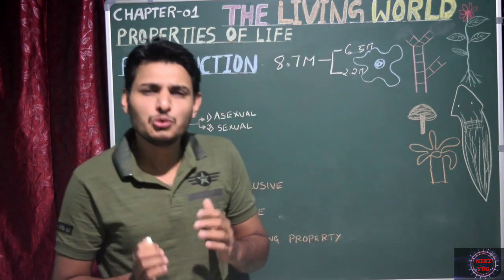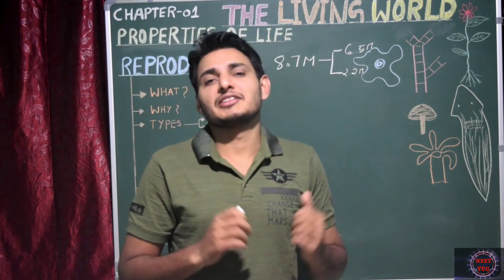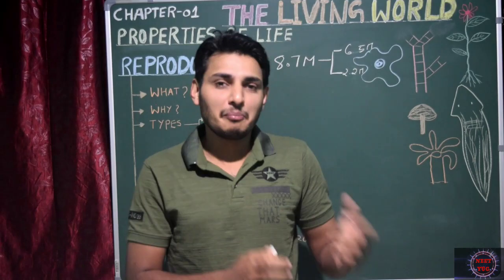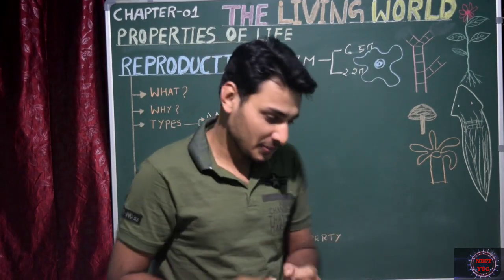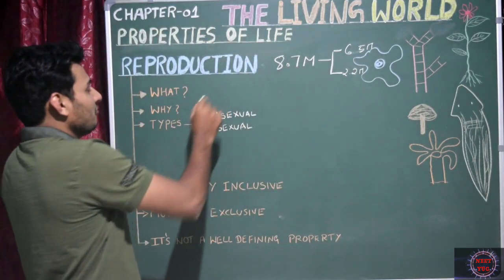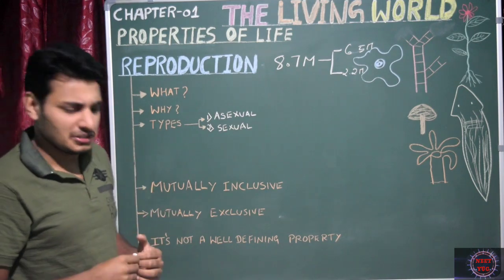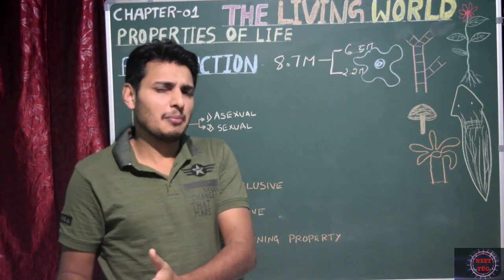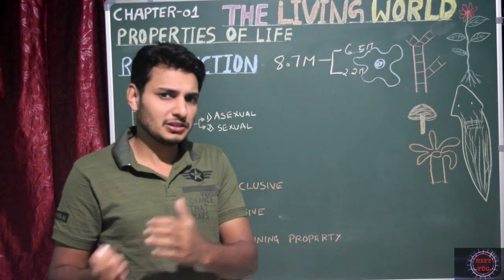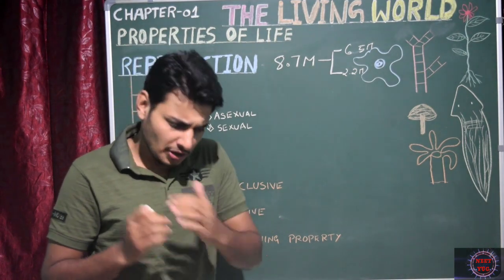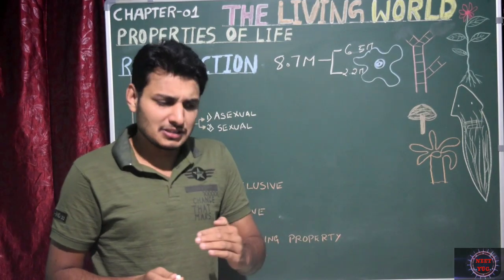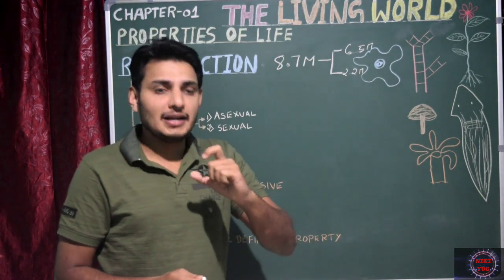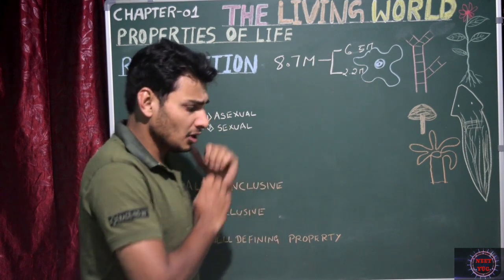So why are there such a huge number of living organisms in the world? Simple, all living organisms have the ability or capacity to reproduce, correct? Okay, what exactly is the definition of reproduction? Simple, it is a biological process. Obviously, it happens only in living organisms. It's not seen in non-living things. Okay, so it is where an organism gives rise to a young one similar to itself. That is actually the definition of reproduction.